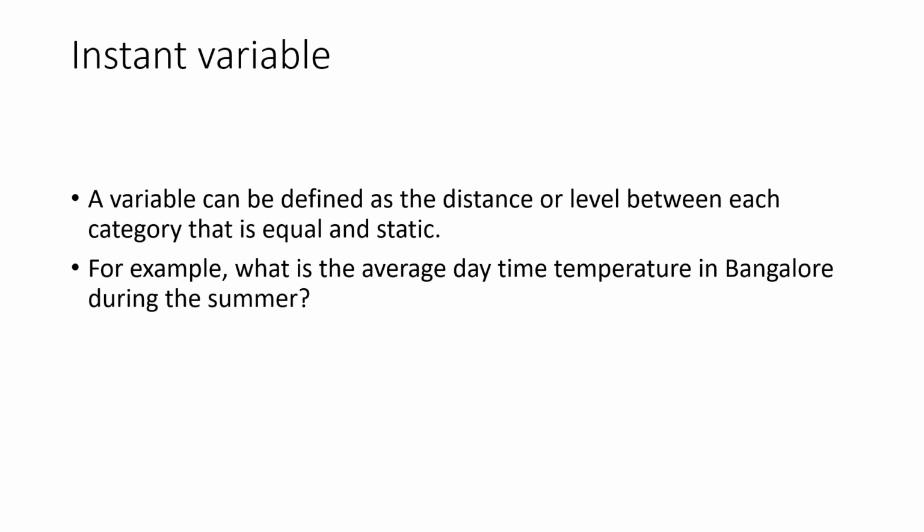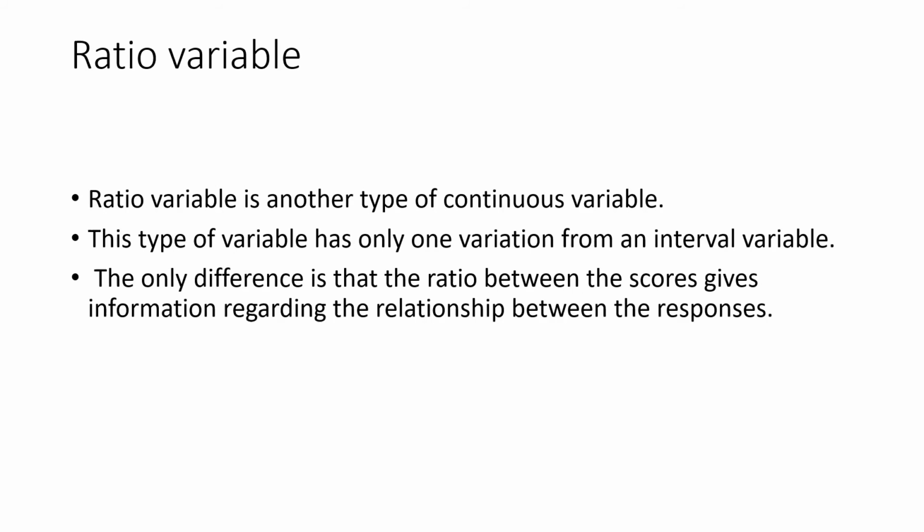For example, the average daytime temperature in some region during summer could be considered an interval variable. And in the case of a ratio variable, which is another type of continuous variable, the ratio between scores gives information regarding the relationship between responses. So that is a ratio variable.